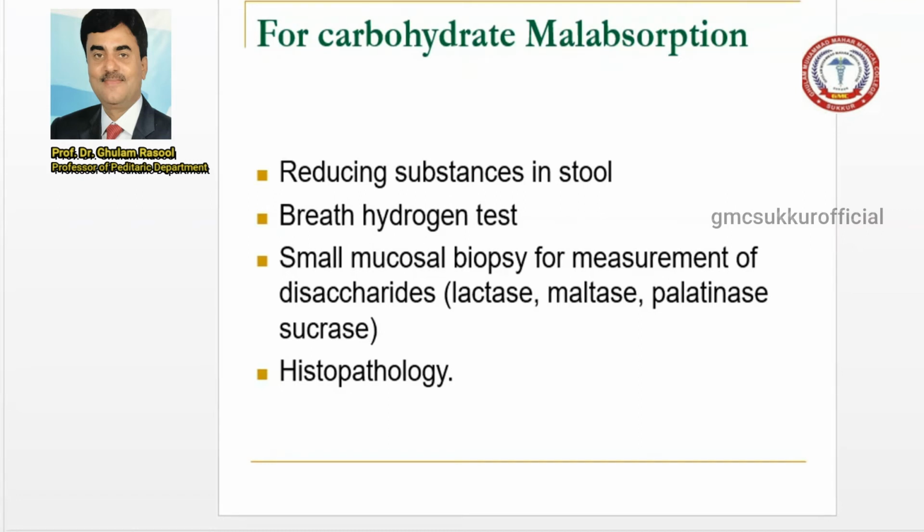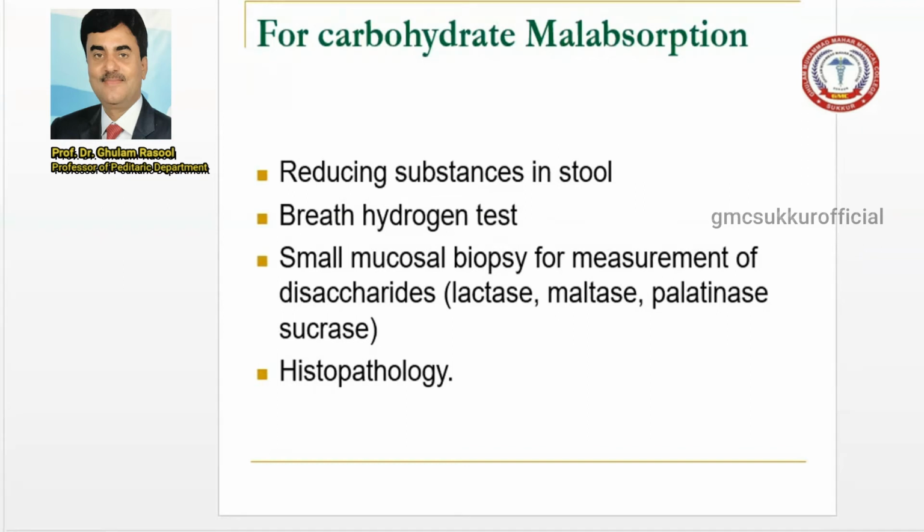But before we change the slide, what is the breath hydrogen test? It is the test usually performed in carbohydrate malabsorption, such as lactose intolerance and bacterial overgrowth. Hydrogen is a product of bacterial fermentation of unabsorbed carbohydrate in the intestine.